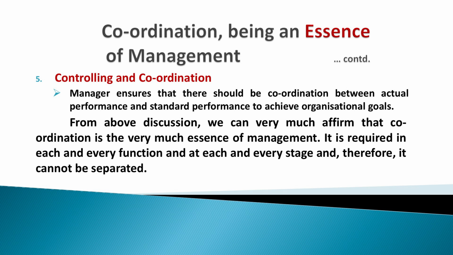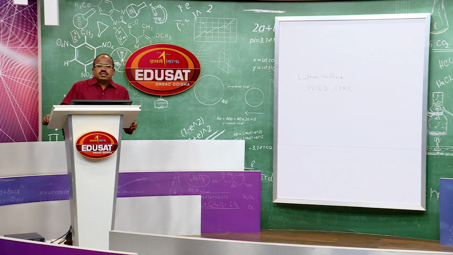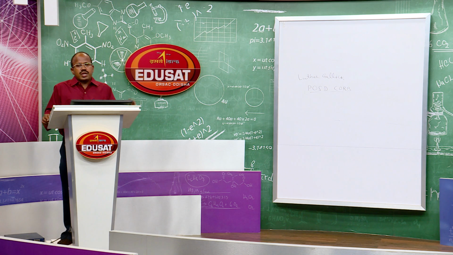From the above discussion, we can say that coordination is an essence of management. It is not a separate function of management. So, in this way, we have seen that there are 5 different functions of management: planning, organizing, staffing, directing and controlling, and coordination is an essence of management which is required in all the levels.